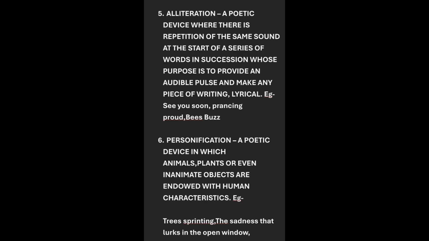Next is alliteration, a poetic device where there is repetition of the same sound. See you soon. See, the S sound is repeated. Buzz, the B sound is repeated. Next is personification, a poetic device in which animals and plants are given human characteristics. Tree is sprinting. Trees cannot walk, but here it is used to say that the tree is sprinting.